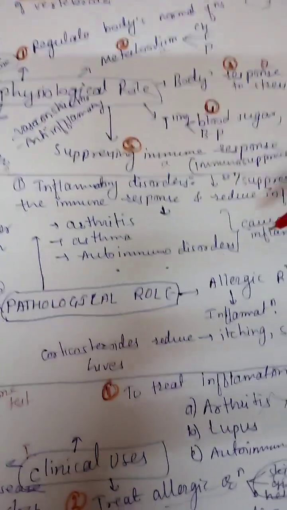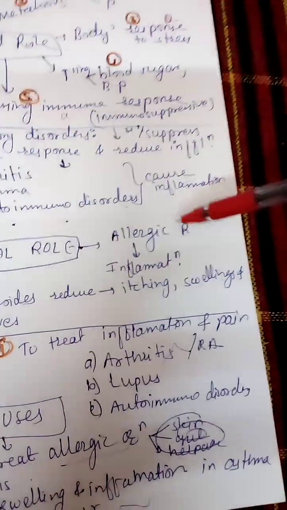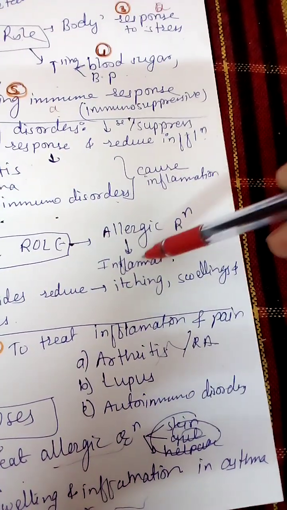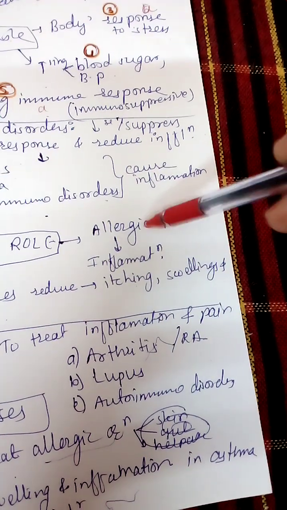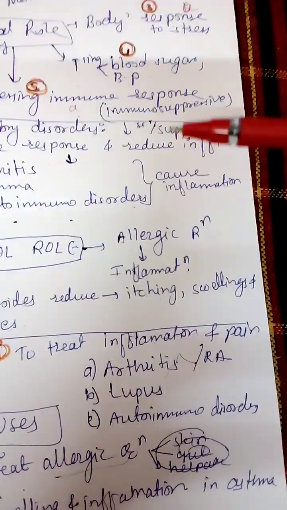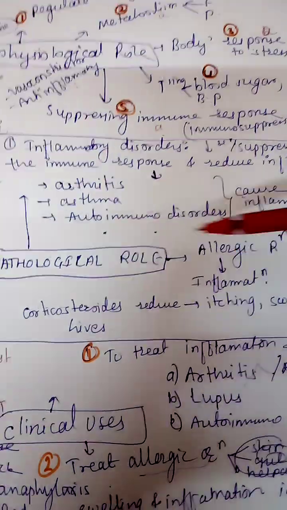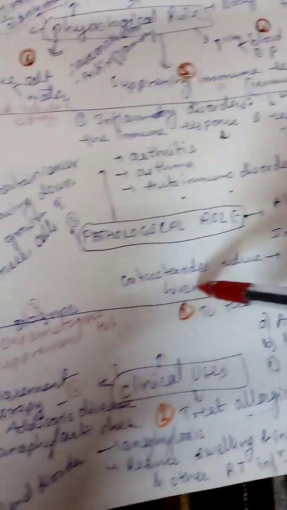And next, corticosteroids can be involved in allergic reactions, where the main symptoms are inflammation, itching, and swelling. During an allergic reaction, the body responds in the form of inflammation, itching, or swelling, and irritation will be there. Corticosteroids can reduce all these symptoms, including hives.